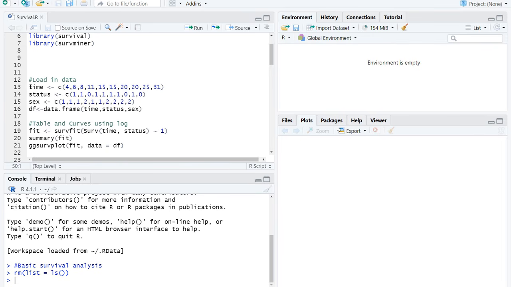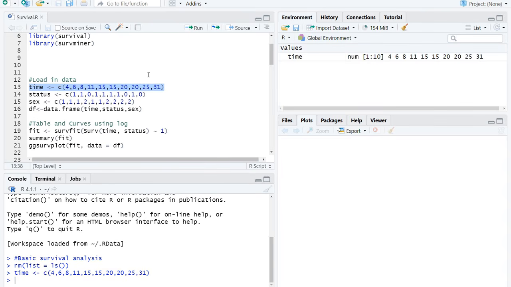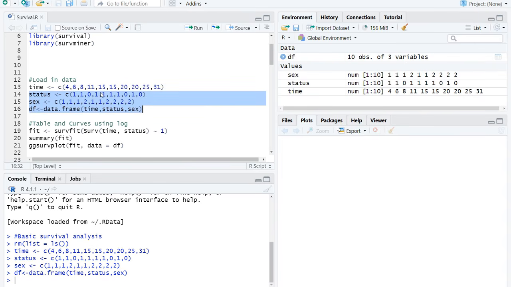Now we're going to load in our data, and it's that same wombat data. Here's our time, which is the time of death. Well, the time for each of the wombats in our sample. And to run this, I'm just pressing Control and Enter. For those of you familiar with R, this won't be too confusing for you. But we've got time, and status. That's our censoring, well, essentially whether they died or not. 1 being died, 0 being censored.